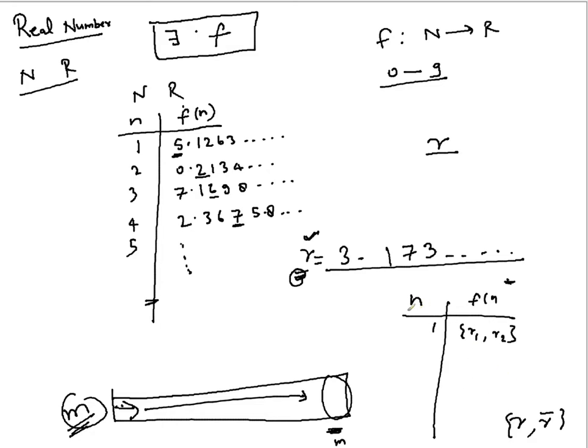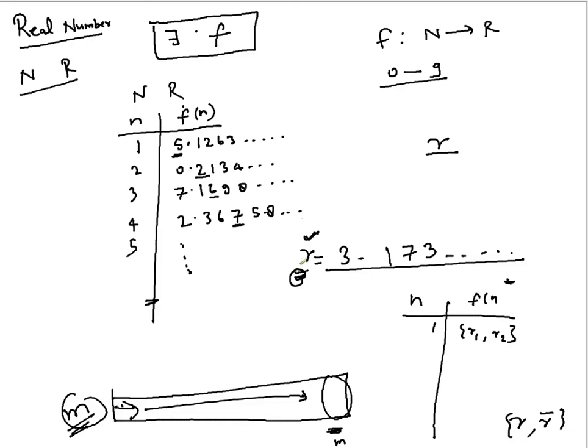And see, the crux of the proof is that this mapping is ensuring some index for any real number, yes or no? Because you say it's a bijective mapping, so it ensures that there is a one-to-one correspondence. That means every real number is an image of some natural number. So there is some index of that real number.